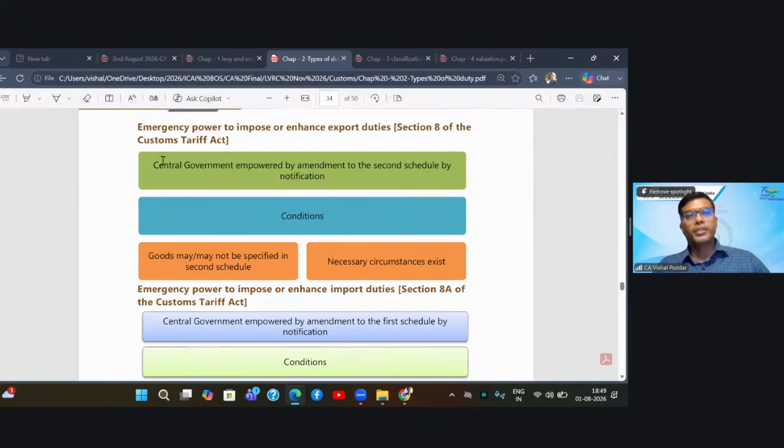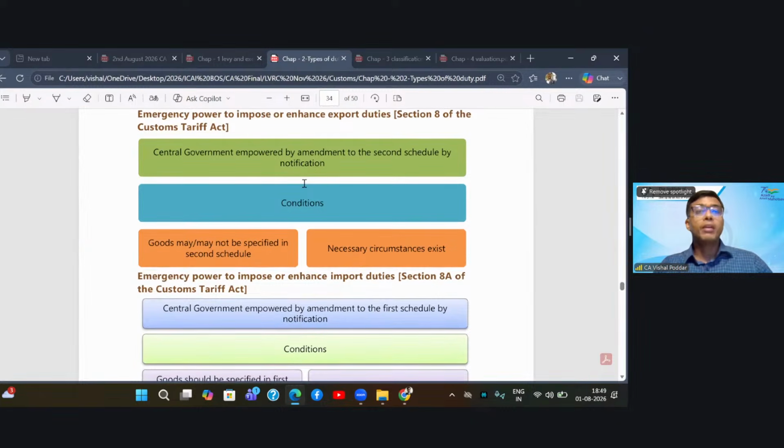Now, what does Section 8 say? The Central Government is empowered to bring an amendment to the Second Schedule by way of a notification. So you all know export duty rates are given in the Second Schedule, and this Second Schedule can be amended by the Central Government. Please understand, amending an act can only be done by the parliament, but this is an extraordinary power because it is to be used only in case of emergency.